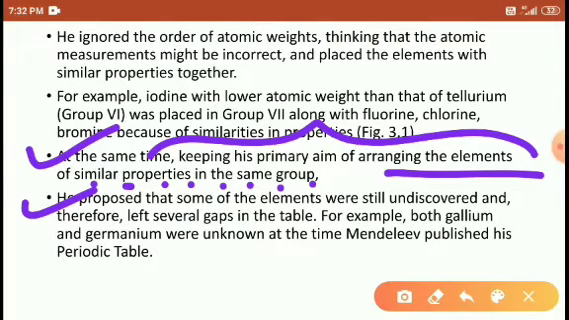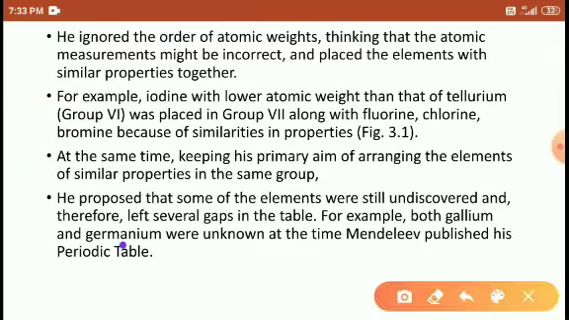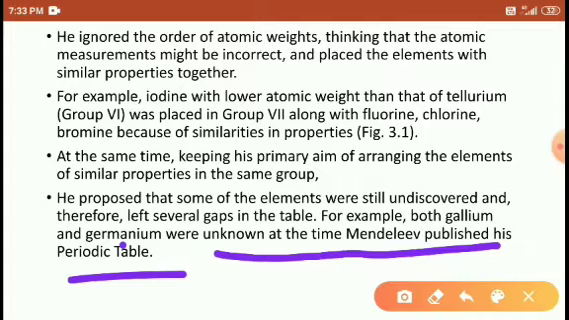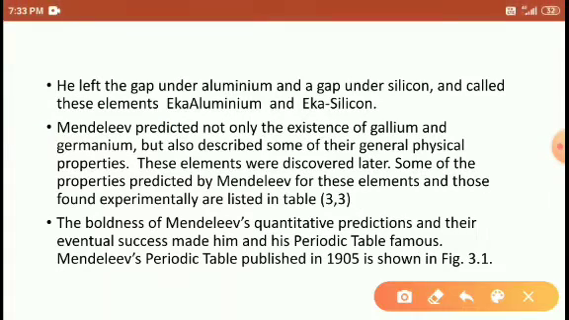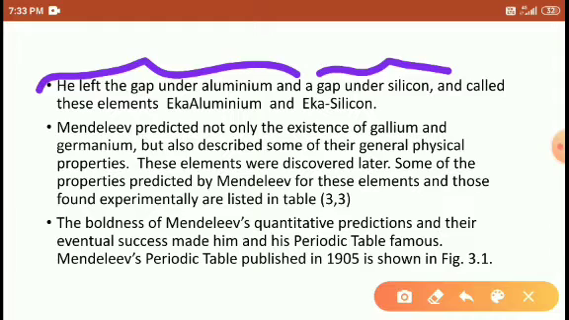He proposed that some elements were still undiscovered. This is one of the important points, students. Whatever the undiscovered elements were, he kept some gap for them. For example, gallium could not be found at that time, and germanium also could not be found. For these unknown elements, he mentioned specific names. He left a gap under aluminum and a gap under silicon. The gap under aluminum is called Eka aluminum, and the gap under silicon is called Eka silicon.